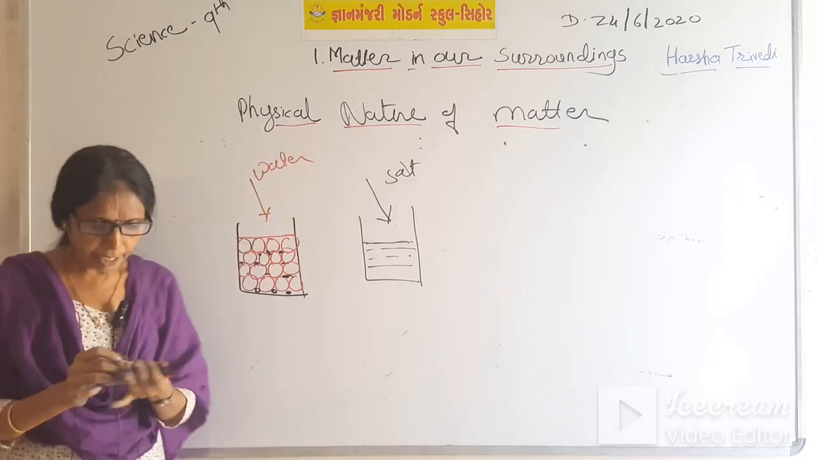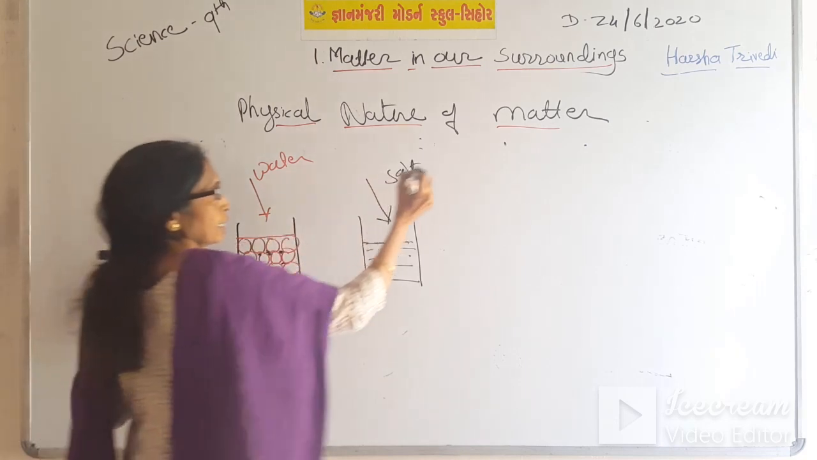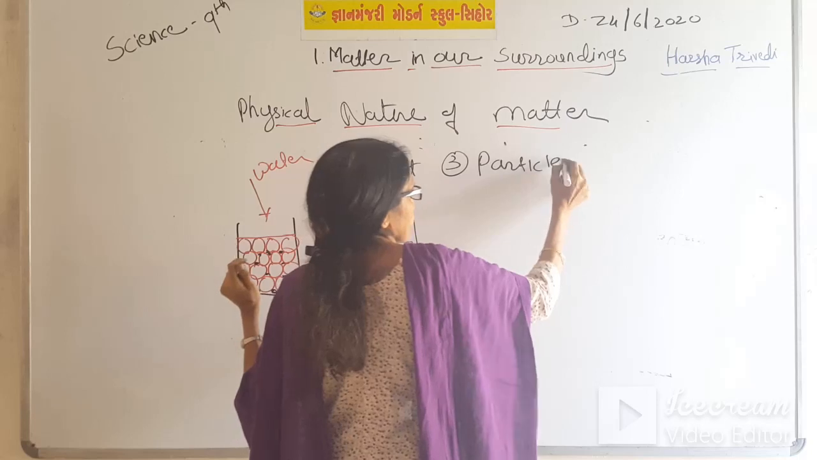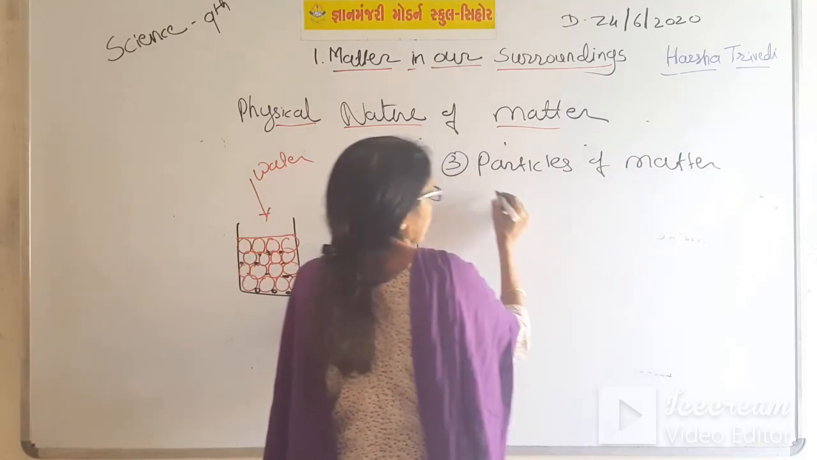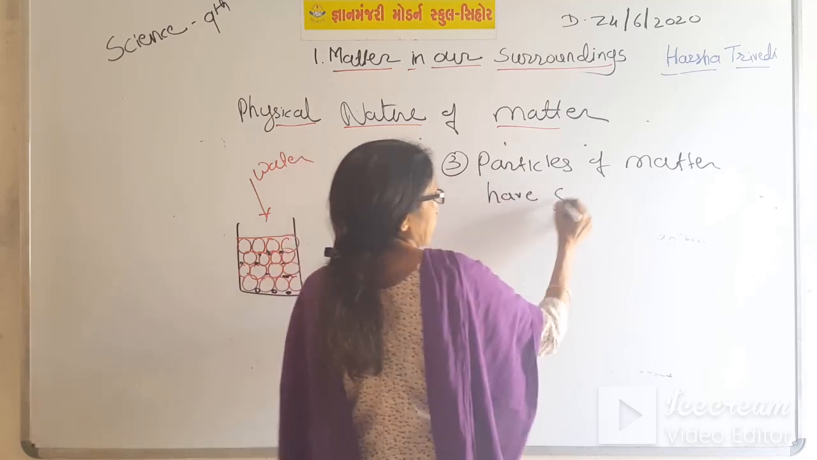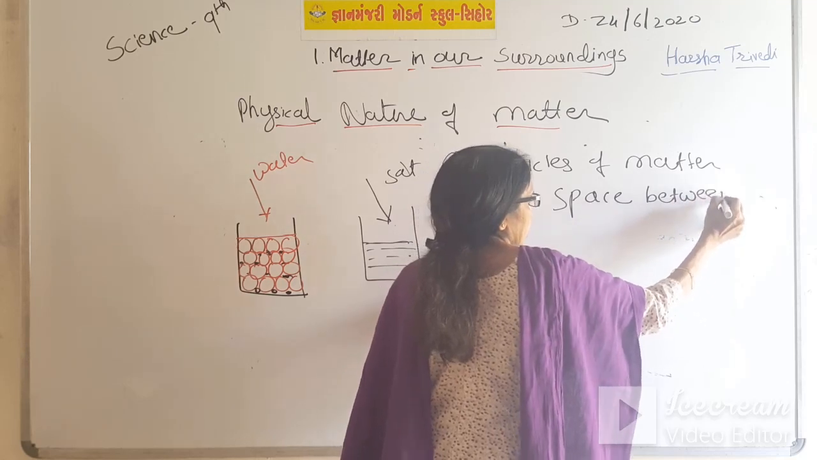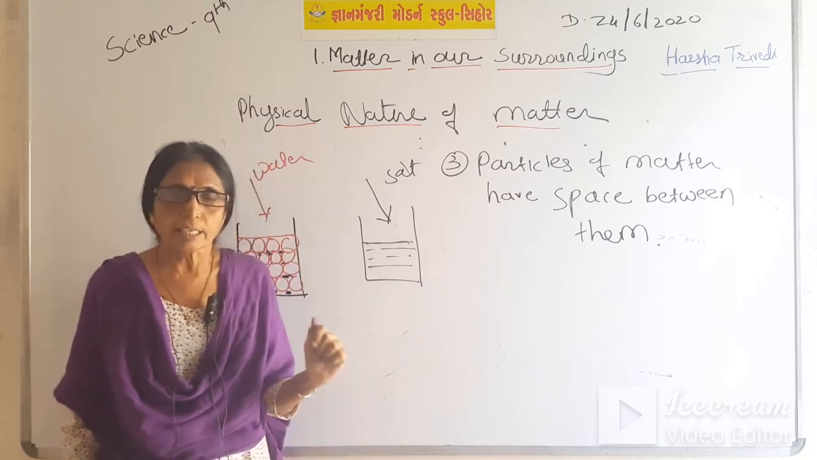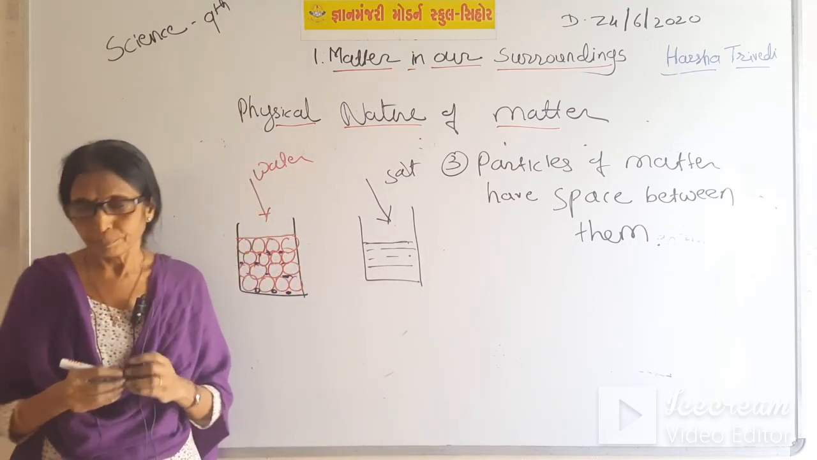From this we can conclude that particles of matter have space between them. This is the third physical nature of the particle.